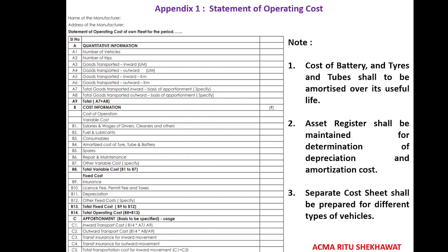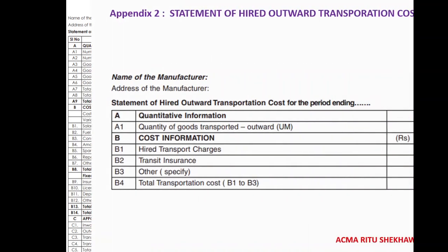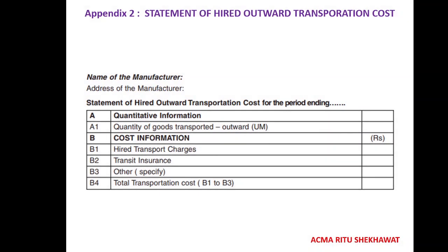Fine. So appendix 1 relates to the own fleet. If you have your own fleet, then you should disclose it in appendix 1 with reference to these three notes. Cost of battery, tires and tubes shall be amortized over their useful life. An asset register should be maintained for determination of depreciation and amortization of cost, and a separate cost sheet shall be prepared for different types of vehicles. And then appendix 2 shows the details of the hired fleet. When you have taken the fleet on hire, rent or lease, then the details are to be disclosed in appendix 2.